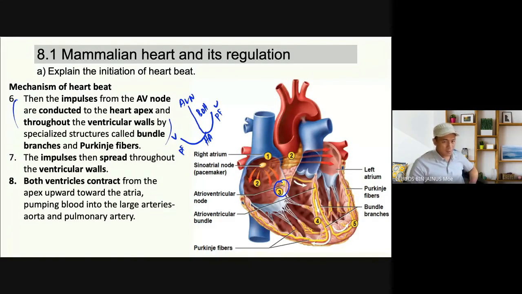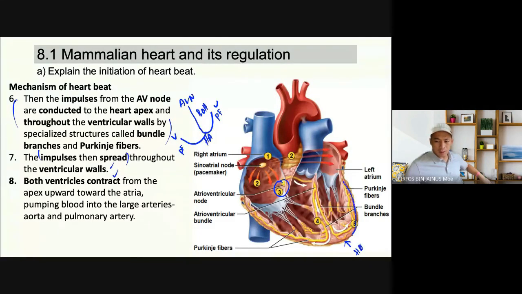Then the impulses from the AV node are conducted to the heart apex and throughout the ventricular walls by specialized structures called bundle branches and Purkinje fiber. The impulse then spreads throughout the ventricular walls. Both ventricles contract, okay, from the apex upward towards the atria. Okay, dia akan contract dari mana? Dari bawah ni ya, from the heart apex.